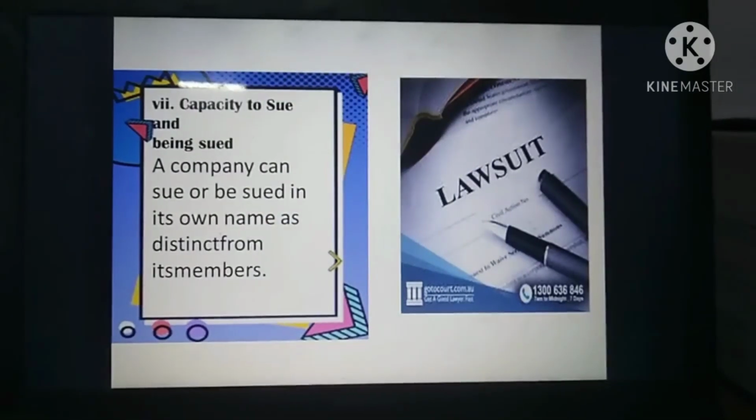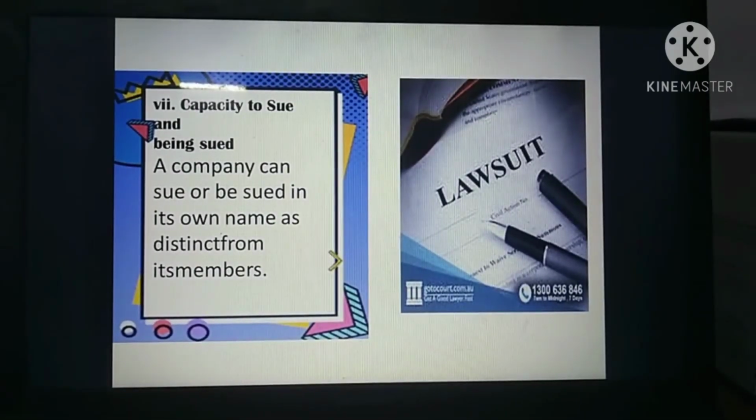Capacity to sue and be sued. A company is a different legal entity. It has legal rights and legal liability like any other natural person. One such right is that a company can sue and be sued in its own name.